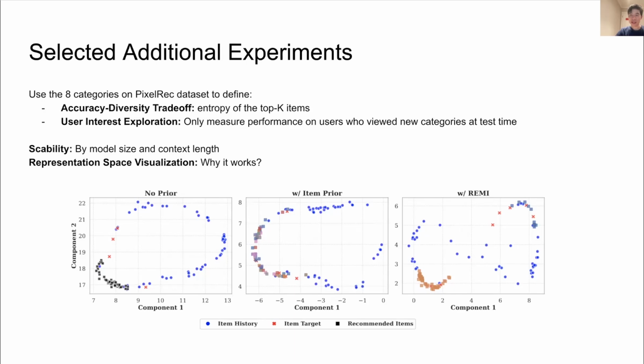In the left plot, the recommended items all tend to cluster in a small region in the representation space, failing to cover some of the target items. In the middle plot, the items recommended by different heads are shown using squares of different colors. We see that the recommended items better cover the target items.